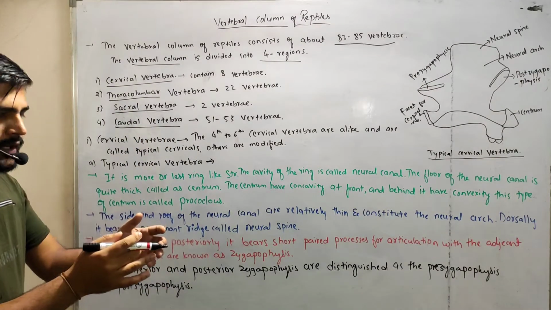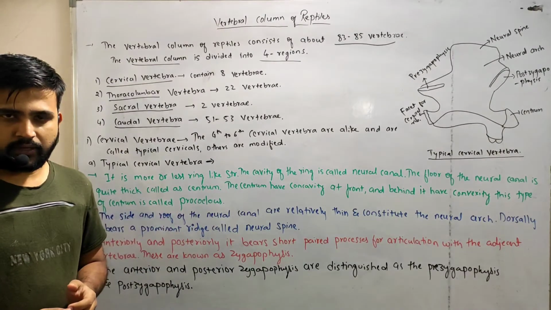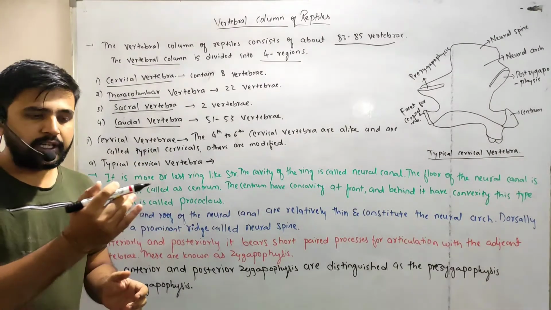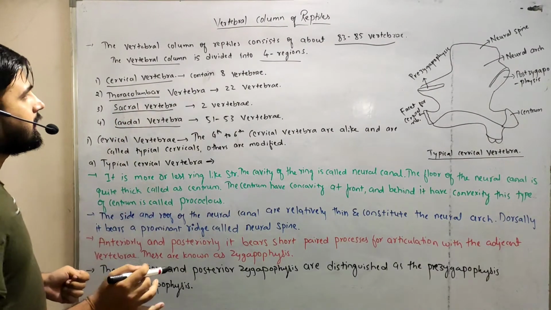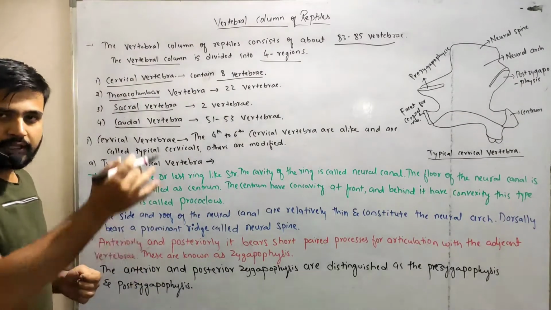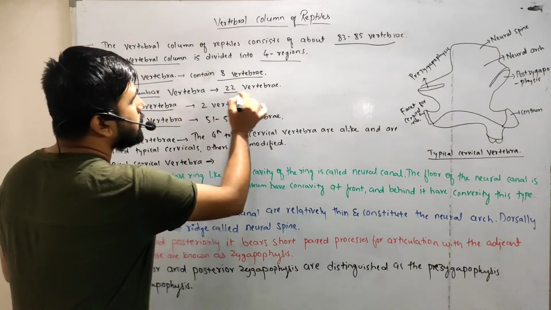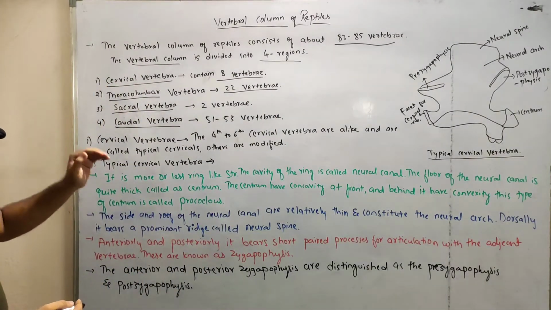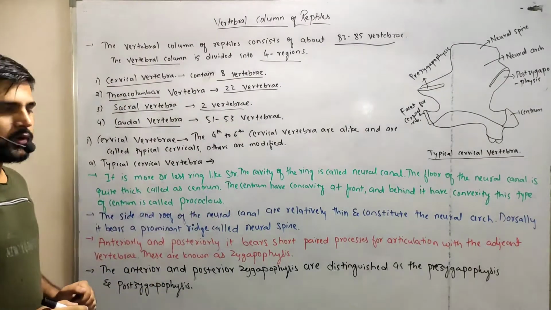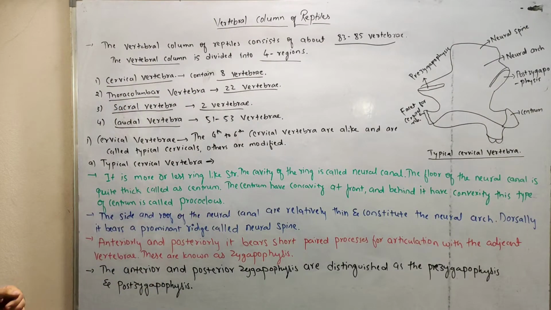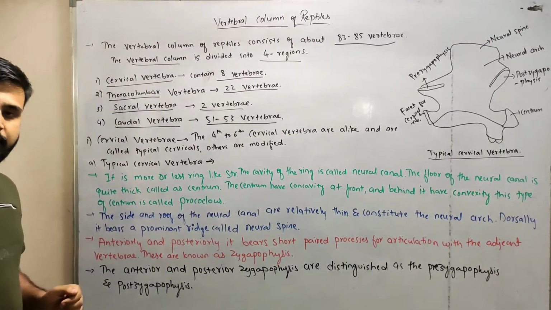So the reptile vertebral column consists of 83 to 85 vertebrae, which can be divided into mainly four regions. The first is the cervical vertebra, which contains 8 vertebrae in the column. The second is the thoracolumbar vertebra, which contains 22 vertebrae. The third is the sacral vertebra, which contains only 2 vertebrae. And the last is the caudal vertebra, which contains 51 to 53 vertebrae in the vertebral column.